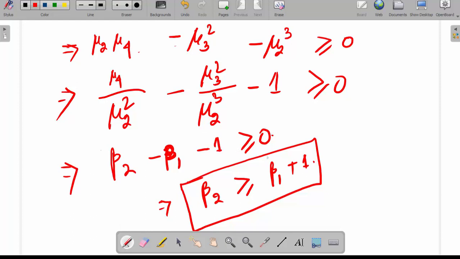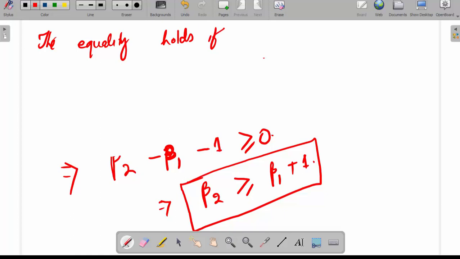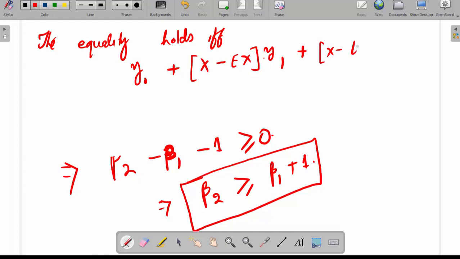Now this equality holds if and only if y0 plus x minus expectation of x, y1 plus x minus expectation of x whole square, y2, is equal to 0.